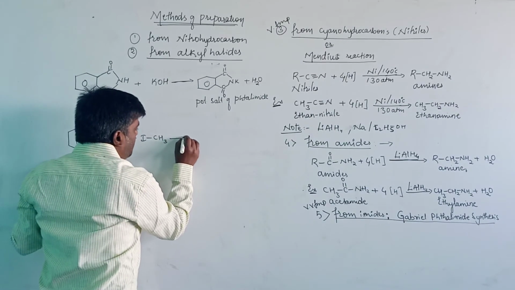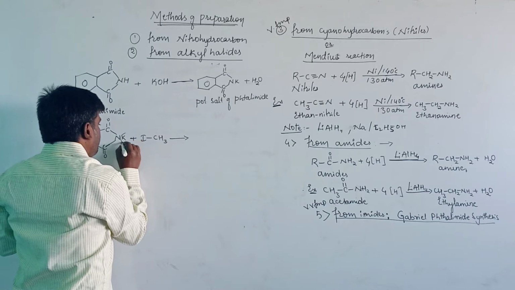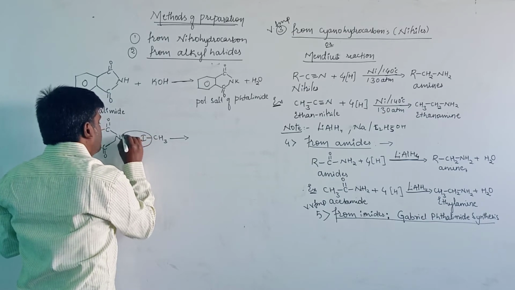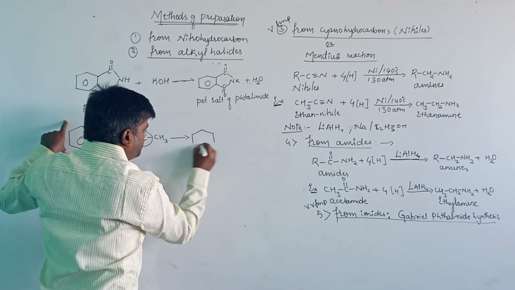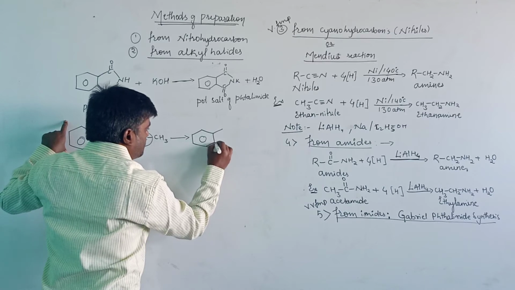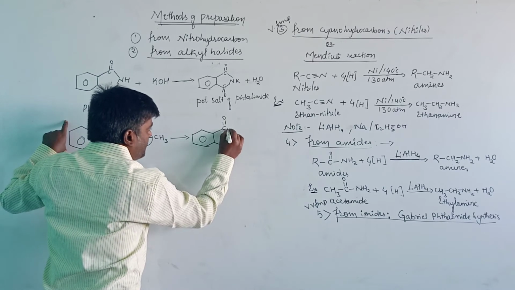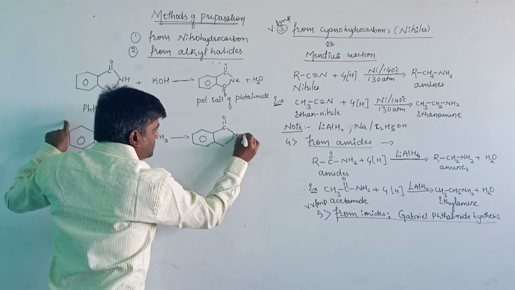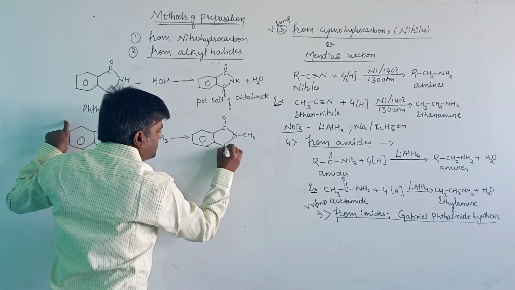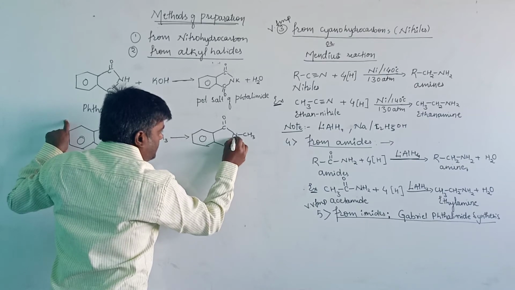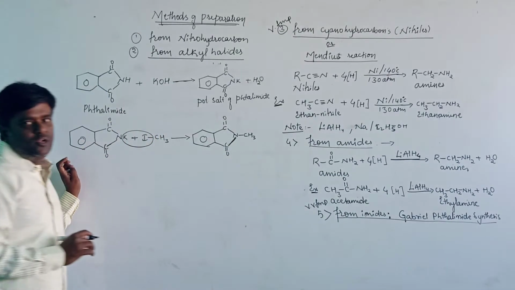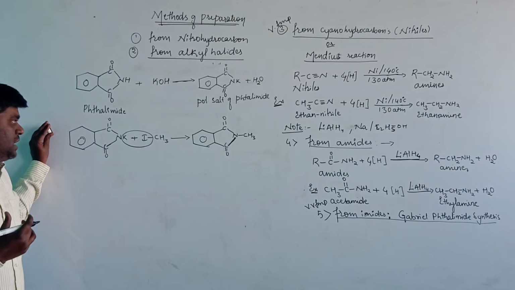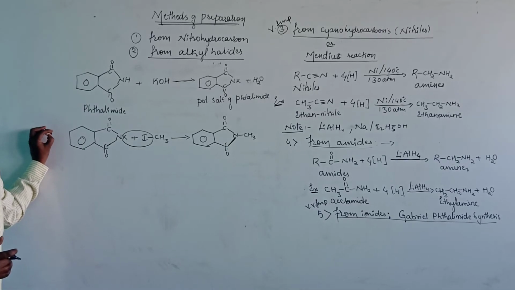When it reacts with the methyl iodide, it will give the intermediate compound, with C double bond O and CH3, here C double bond O. The intermediate product is further subjected to alkaline hydrolysis. Alkaline hydrolysis means the hydrolysis is carried out in the presence of an alkali solution.